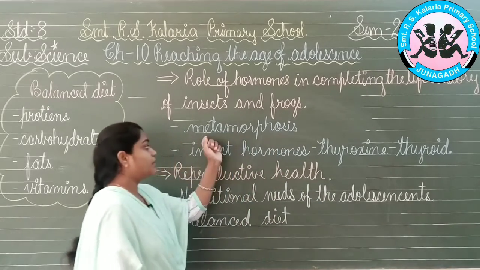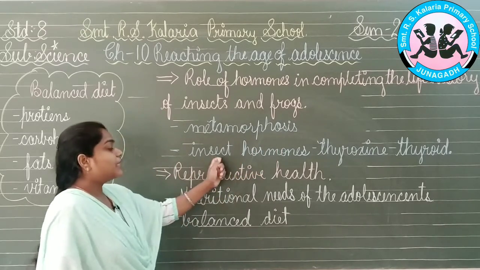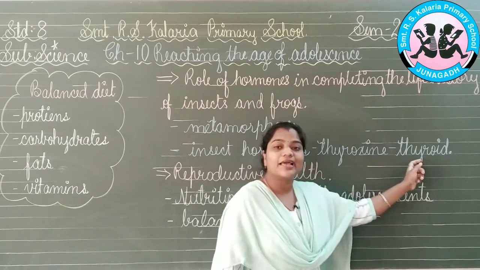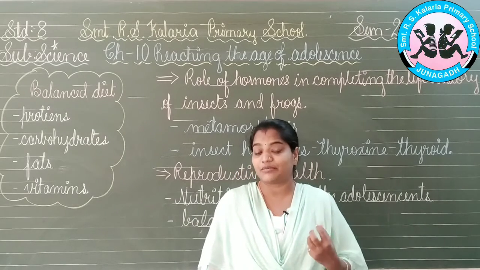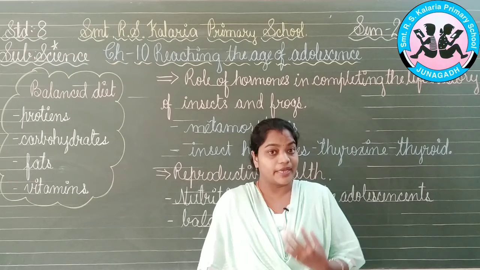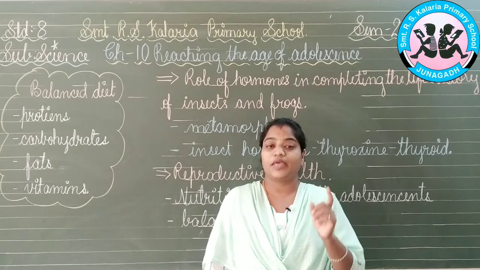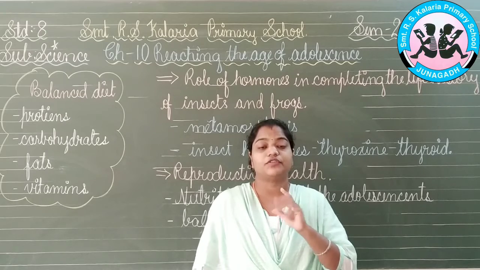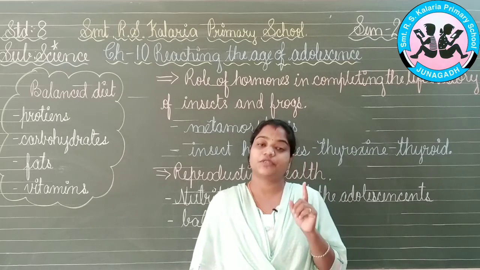So here we come with the next topic, that is metamorphosis. As we know, we have studied in chapter number 9 also. The hormone that we are discussing now is thyroxine, which is produced by the thyroid gland. Now we know that in the human body also, if less thyroxine is produced, or if it is produced in a large amount, then something is defective in our body, isn't it? Yes, we have studied about the goiter also, where Bujo and Paheli went to their uncle's house, and it was the goiter which developed in his neck portion, bulging out because of the iodine which was less in his body. That's why it was produced as a goiter.